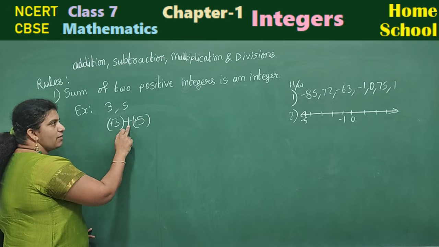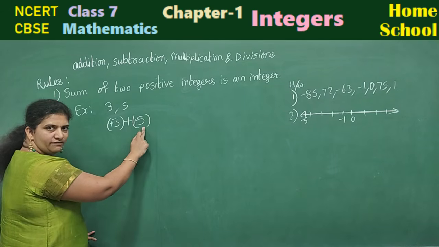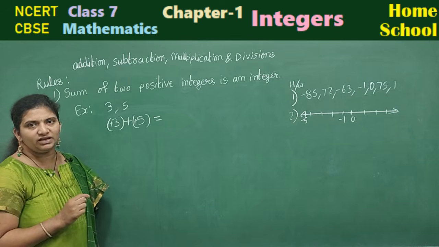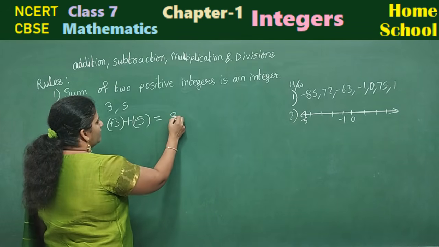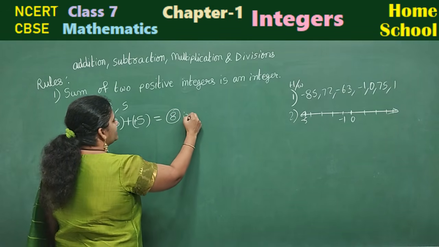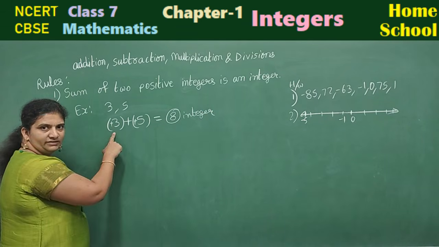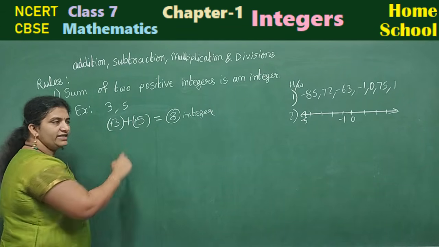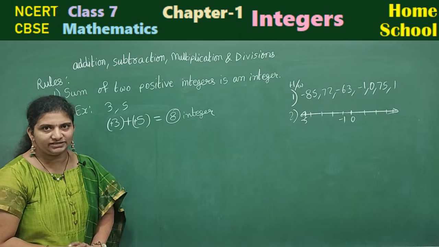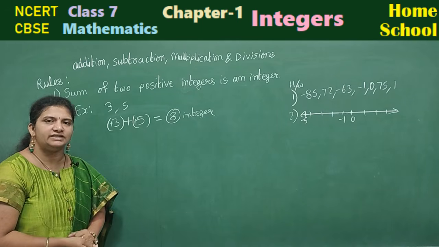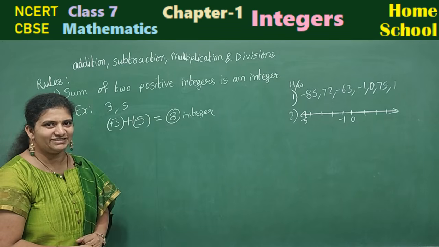Observe here, sum of two positive integers is what? 3 plus 5 will be 8. 8 is also an integer. I have taken two integers. Sum of these two integers is also an integer. Is this clear? Sum of any two positive integers is a positive integer.